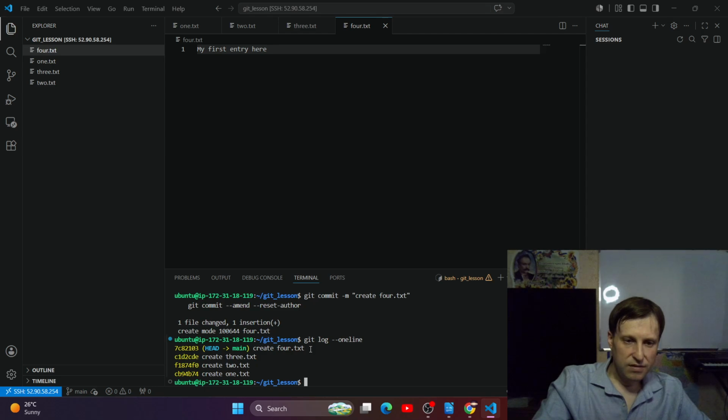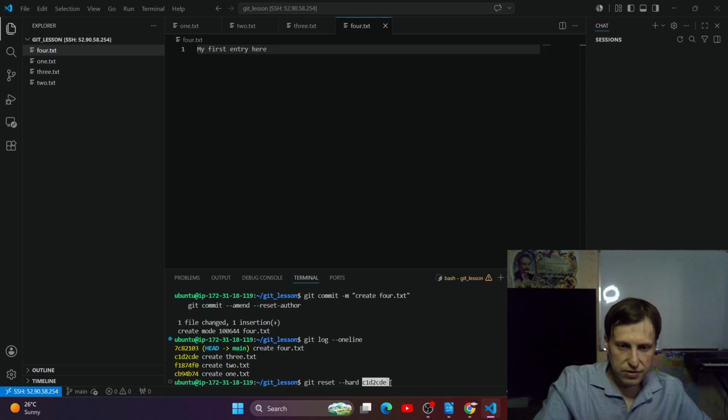How to delete the last commit? So create 4.txt. How do we do this? For this, we need to type git reset --hard, and here we need to choose the ID of the commit, the one before the last. This one. Control C and Control V. And this one will be deleted.